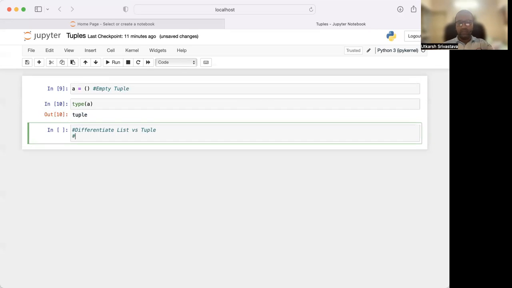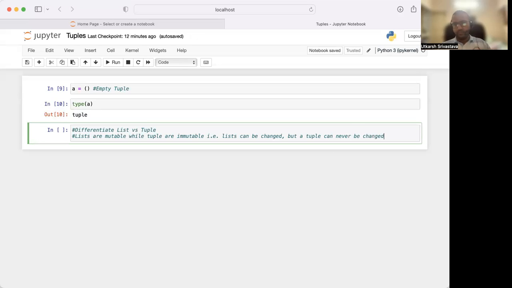A very common answer to this question was that lists are mutable, while tuples are immutable. That means lists can be changed, but a tuple can never be changed.